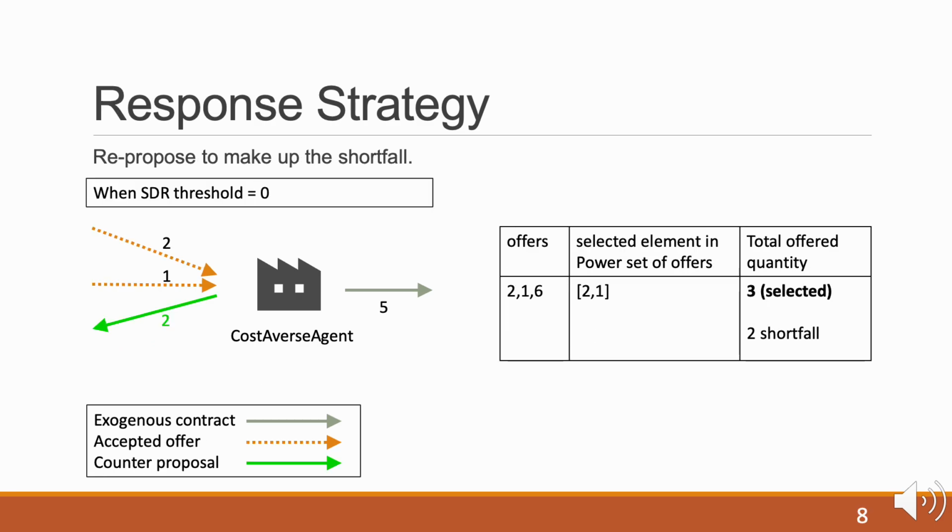For those who rejected offers, my agent makes a counterproposal equal to the shortfall. In this example, 2 units are missing, so 2 units are ordered. This counterproposal is repeated until the sum of the offered quantities matches the needs.